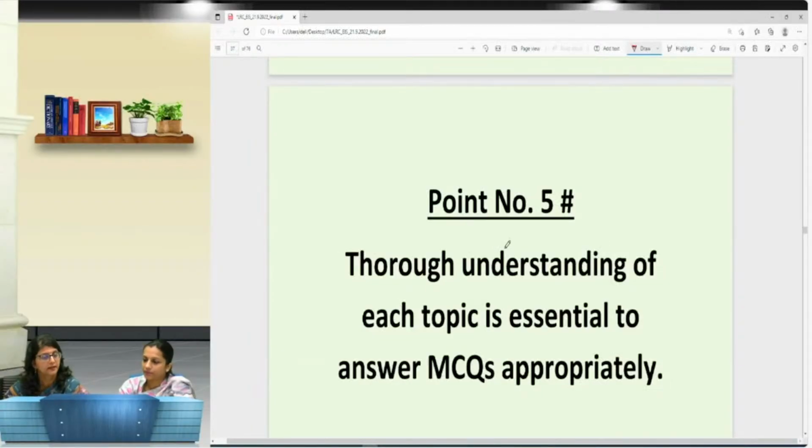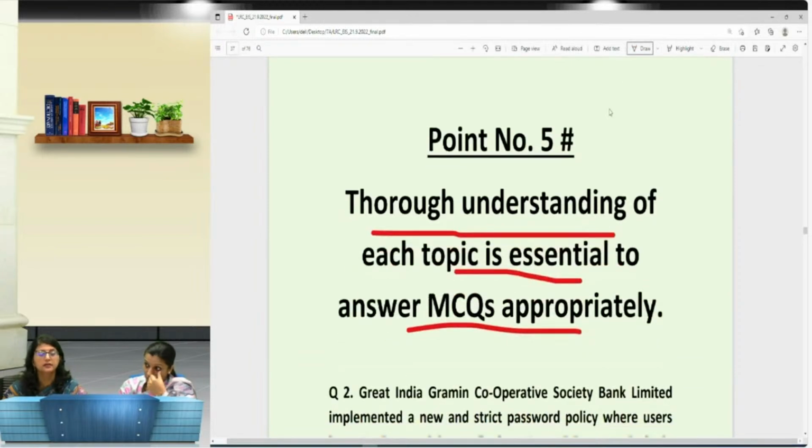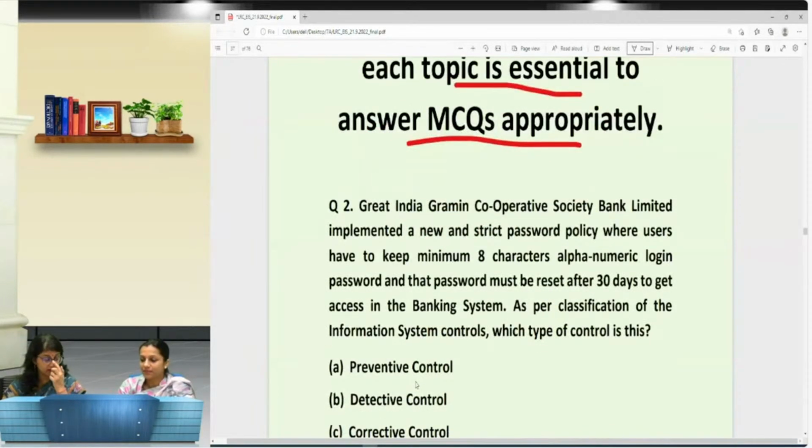Now again the fifth point that we would like to mention is thorough understanding. This we are telling you from the start. Thorough understanding of each topic is essential to answer MCQs appropriately because the choices would be so close, confusion is bound to happen. So until you have clarity of topics, you won't be able to do it. In Chapter number 2 we have seen that. In that case a little issue came because the options are there.